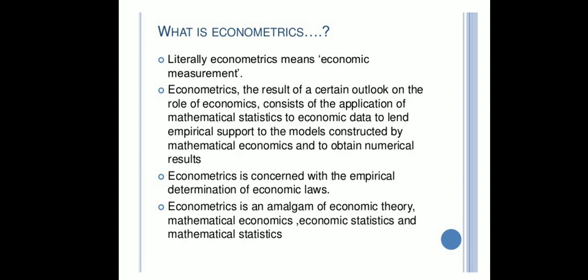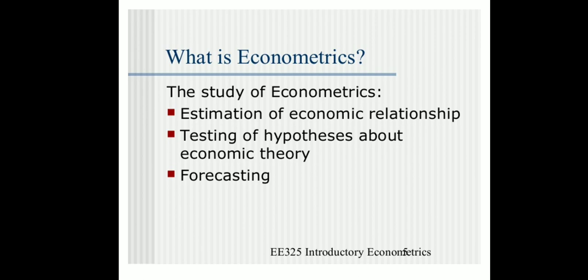Next, econometrics is an amalgam of economic theory. Amalgam is a combination of different things. Here, the combination means concepts of mathematics, economic theory, economic data, mathematical economics and statistics. Econometrics is an amalgam of economic theory, mathematical economics, economic statistics and measurement of economics.